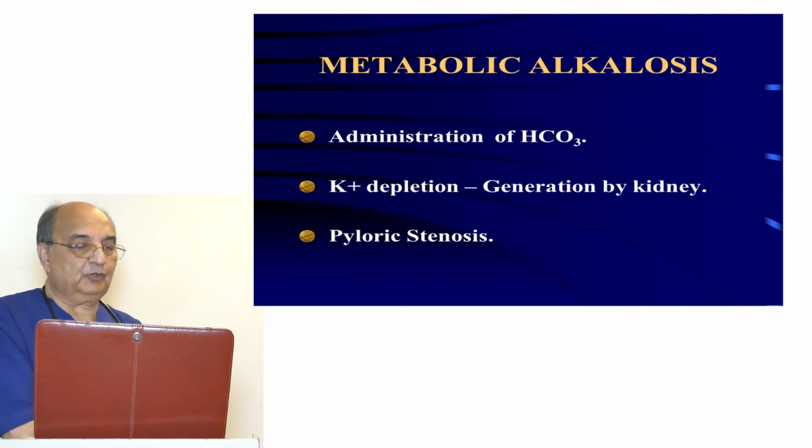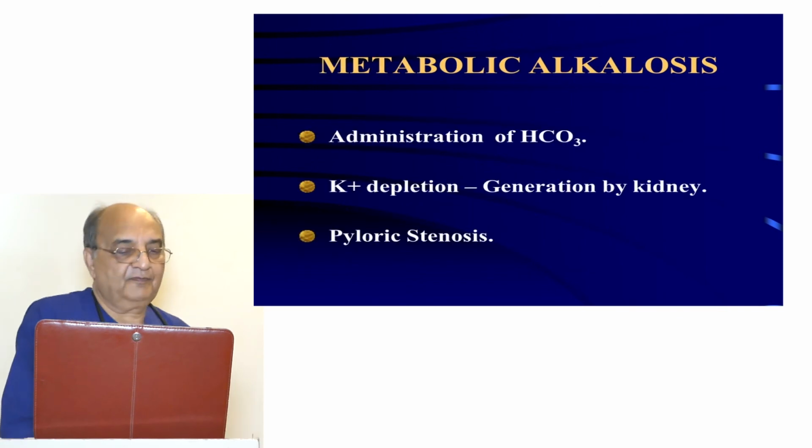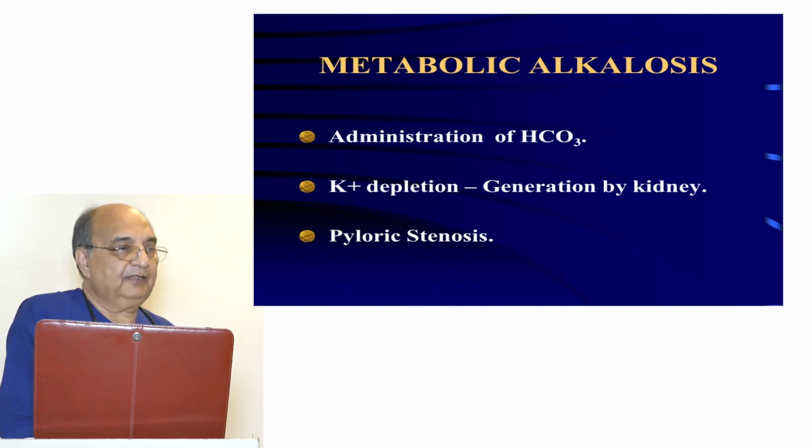Then metabolic alkalosis. There are 3 causes. Administration of bicarbonate. If you gave too much bicarbonate, when you are correcting the potassium, or when the patient is in cardiac arrest, you are reviving, you give too much soda bicarb, and you can take the patient into metabolic alkalosis. That's why when you calculate that you have to give alkali, give 50% of that. Then after half an hour or 15-20 minutes, take another sample, then calculate again how much alkali is required, then again you give 50% till it is corrected.